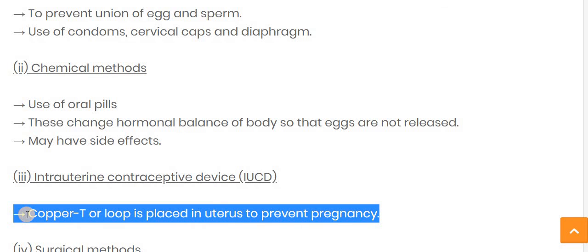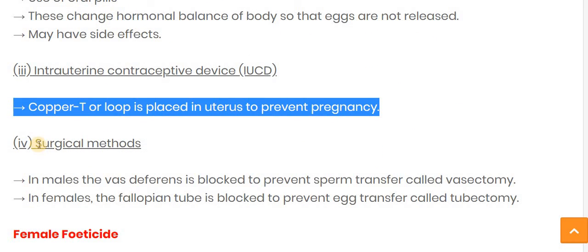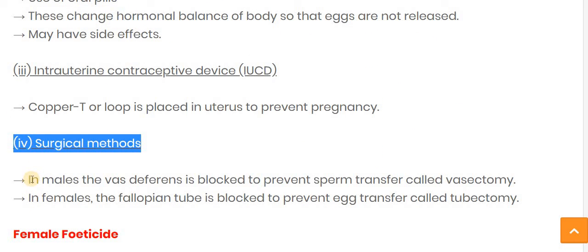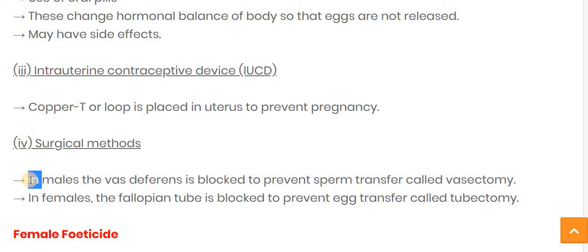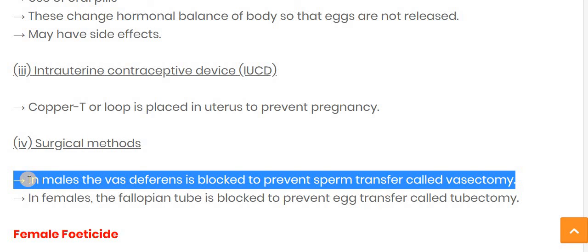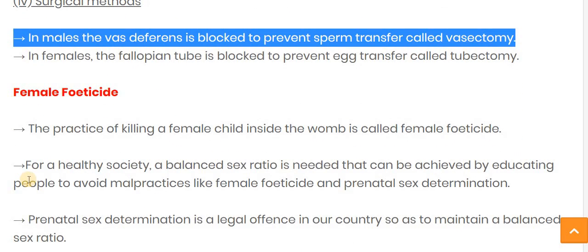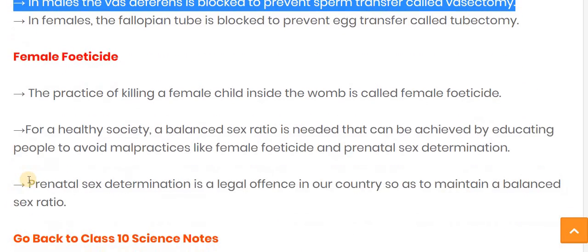For IUCD, the copper T or the loop are used. For the surgical method, there are vasectomy and tubectomy. In the male, the vas deferens is blocked, and in the female, the fallopian tube is blocked to prevent the egg. It's called tubectomy.